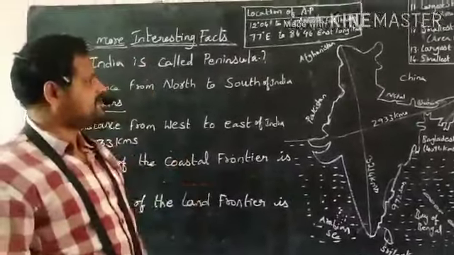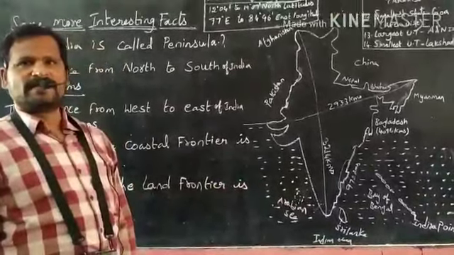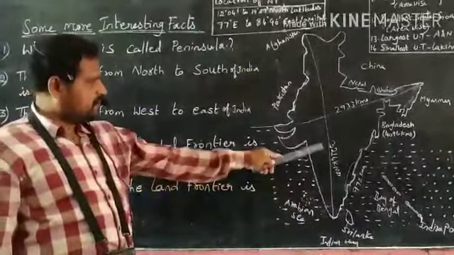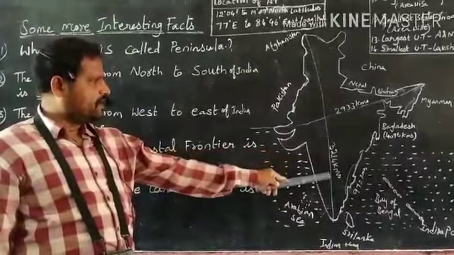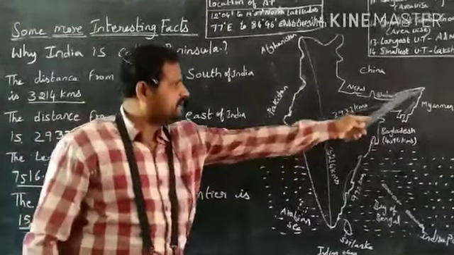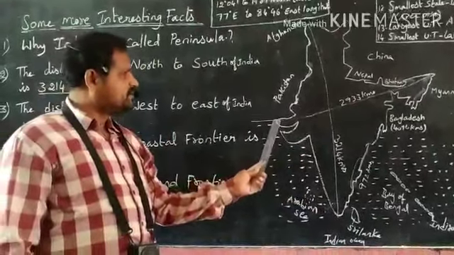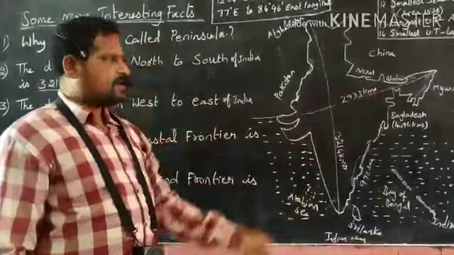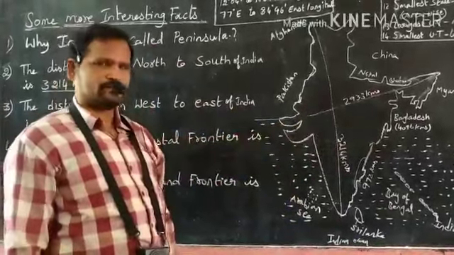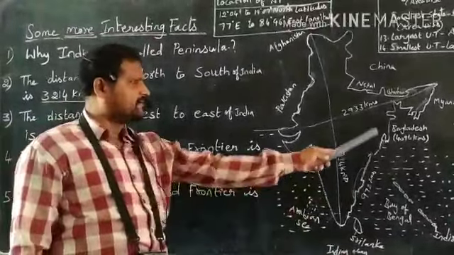Now, what is the distance from north to south of India? 3,214 kilometers. What is the distance from west to east of India? 2,933 kilometers.